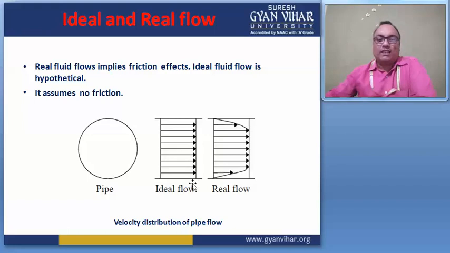In real flow, it creates an oval type of pattern like this. At the wall surface the velocity is less, but at the center the velocity is very high. So this is the case of ideal and real flow, right?